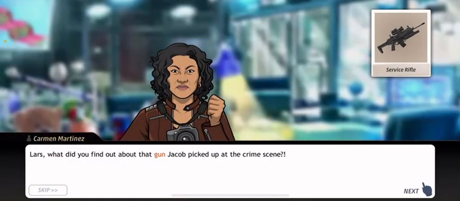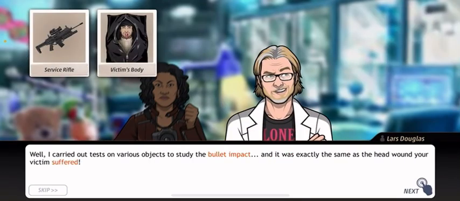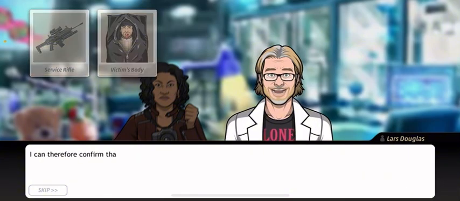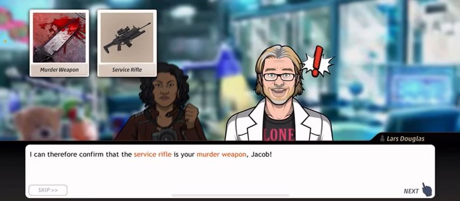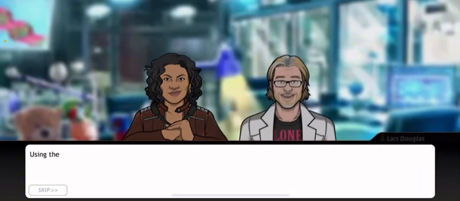Lars, what did you find about the gun Jacob picked up at the crime scene? I carried out the tests on the various objects to study the bullet impact, and it's exactly the same as the lead wound your victim suffered. I can therefore confirm that the service rifle is your murder weapon, Jacob. Trust Jacob to find the murder weapon. Can you tell us anything more about it?